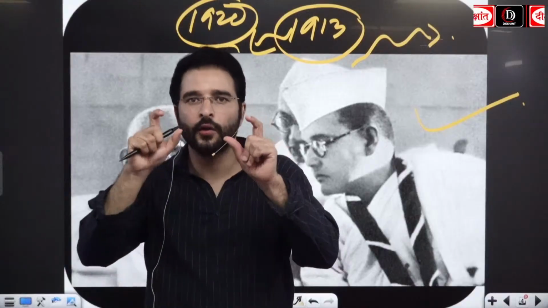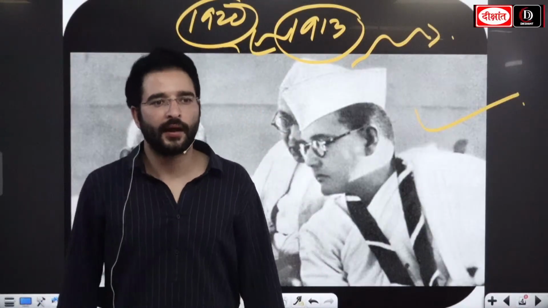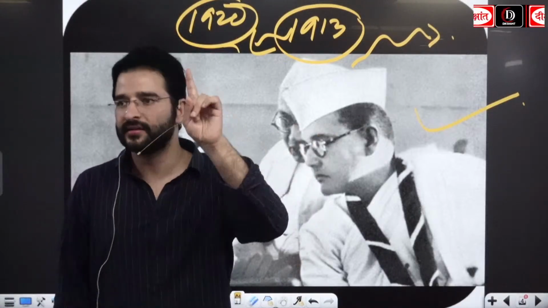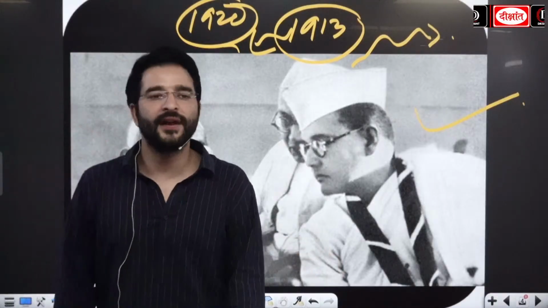So when he was in London, he was keeping a close eye on what was happening in India, how Gandhi ji was leading the non-cooperation movement. So he also wrote to his brother that he wanted to come back and join this freedom struggle. But then finally he came back and Gandhi ji advised him, you go to Bengal and support Chittaranjan Das over there. Then over the period of time, we are seeing the rise of Subhash Chandra Bose.